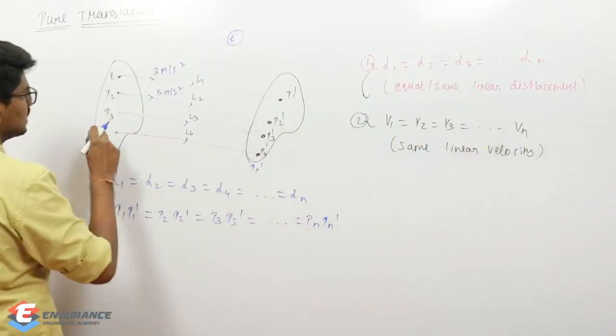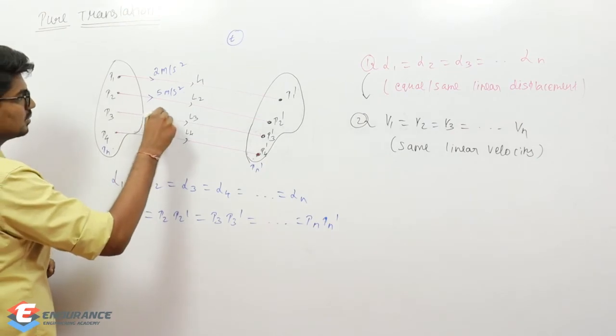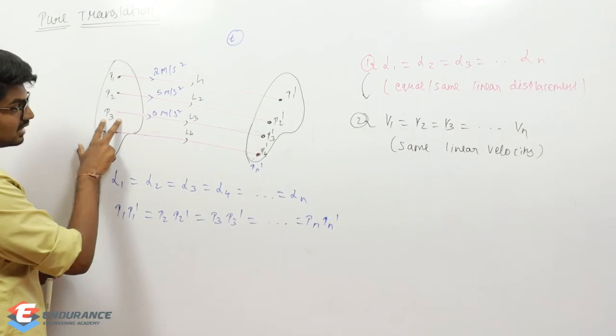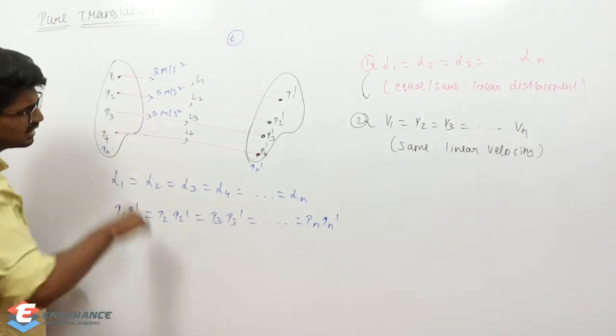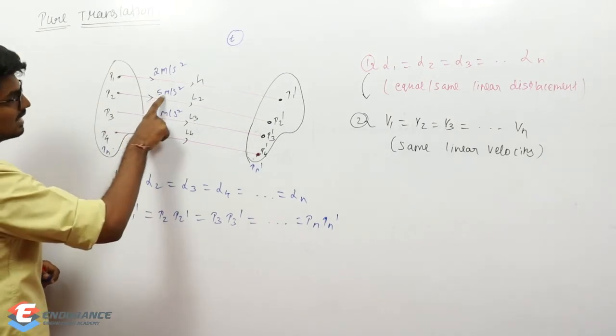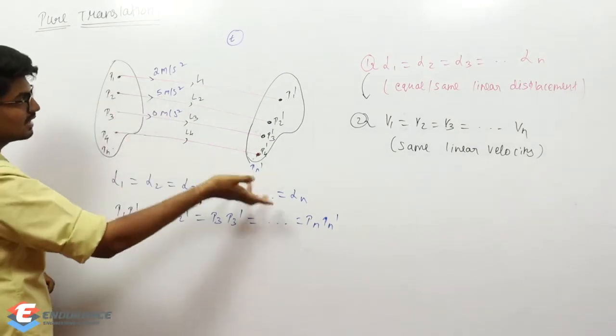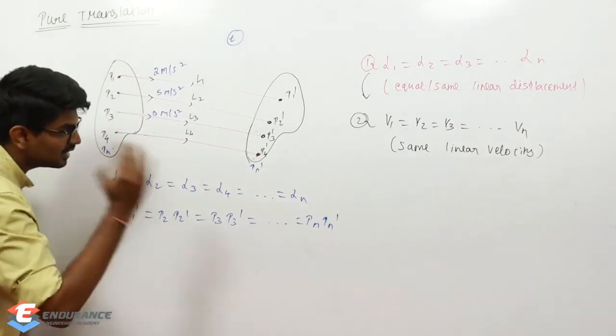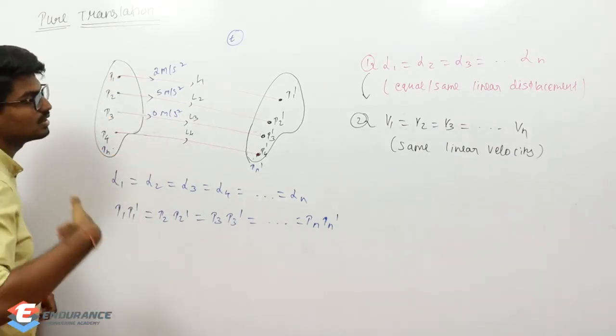For example, this point 3 is moving at 0 meter per second acceleration, which means point 3 is not increasing its velocity, it is moving at a constant velocity. But point 1 is increasing velocity at a higher rate. Point 2 is increasing velocity but at a lower rate. So the three points will vary their velocity. The velocity is not going to be the same.